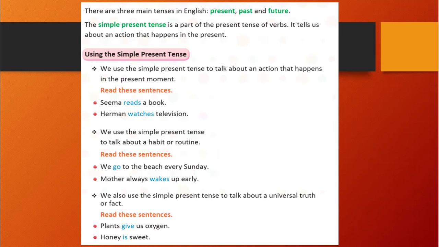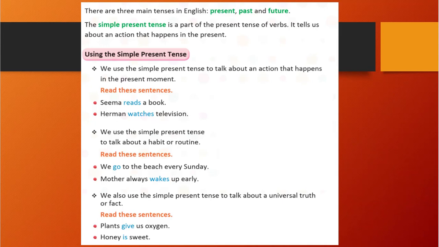That time we will use the simple present tense. Like I am talking currently. Presently, what am I doing? Presently I am talking. That means it is in the present moment. So that time we will use the present tense.